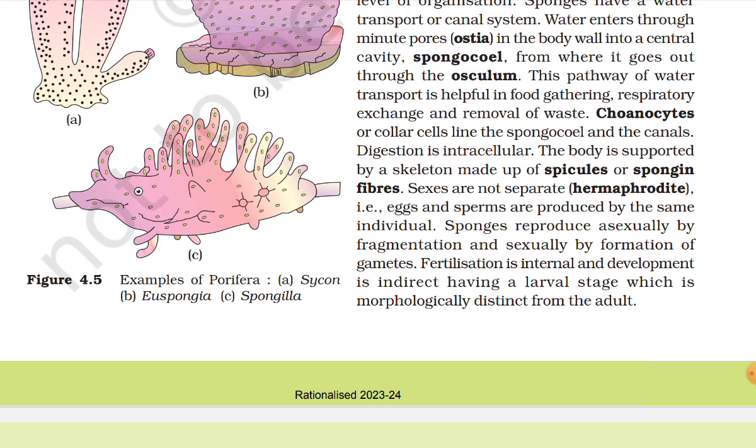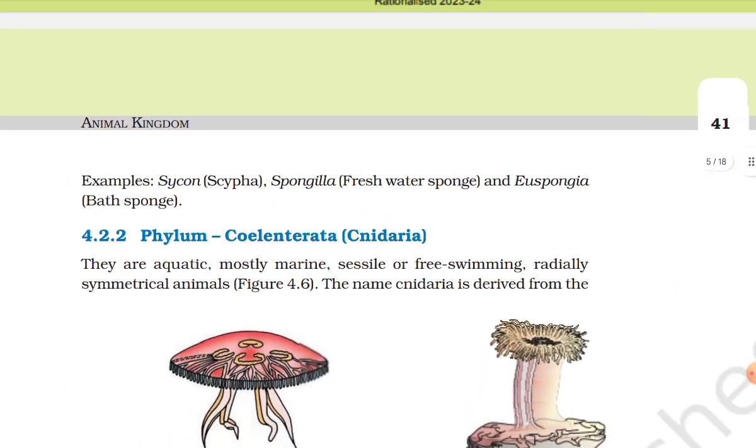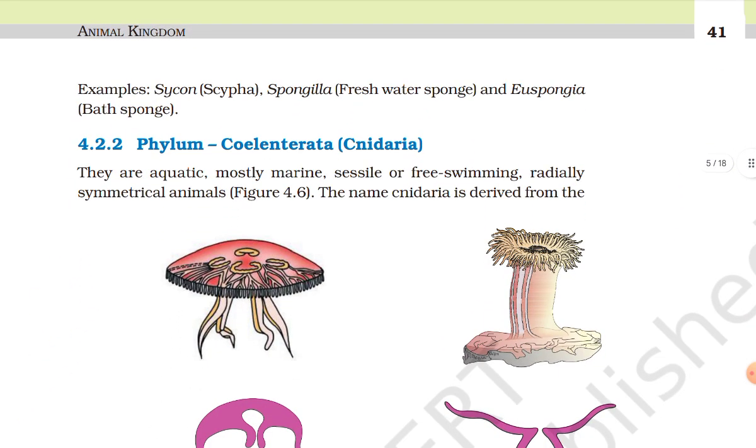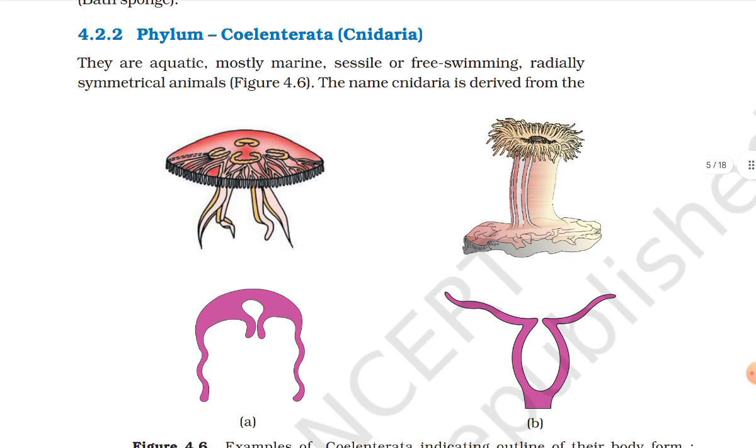Sexes are not separate; they are hermaphrodite. Eggs and sperms are produced by the same individual. Sponges reproduce asexually by fragmentation and sexually by formation of gametes. Fertilization is internal and development is indirect, having a larval stage which is morphologically distinct from the adult. Examples: Scypha, Spongilla (freshwater sponge), Euspongia (bath sponge).